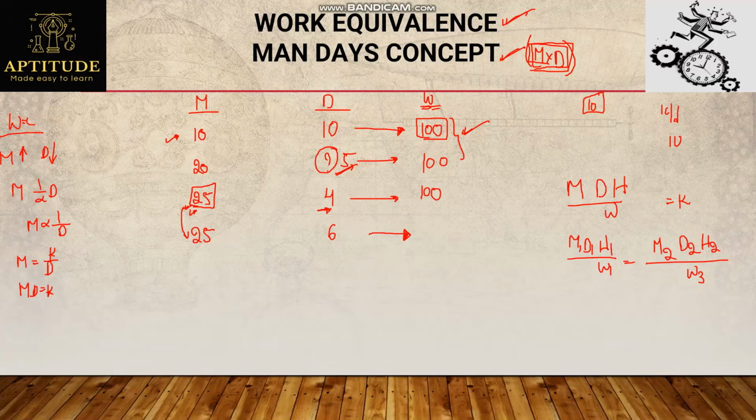That is the work performed: 25 into 6, 150. Similarly, if I increase the number of days further, to 8, 25 into 8 will be 200, which means I'm getting double the work, right? So by this I can say, whenever men is constant, if days are increasing, work is increasing. So day is directly proportional to work.